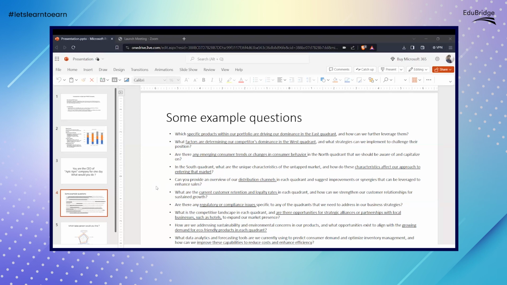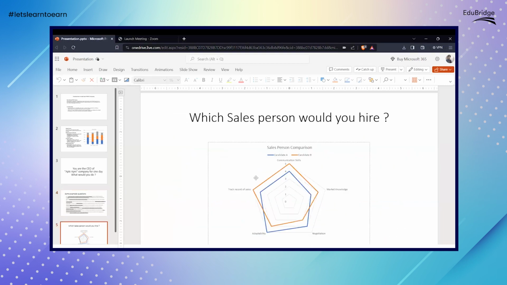I am just trying to tell you that there can be a lot of graphs in your case studies for the interviews, and you should be able to read most of them. This is a particular kind of graph called a radar graph, which a lot of my friends told me they couldn't read during my interviews. So I'm showing it to you.